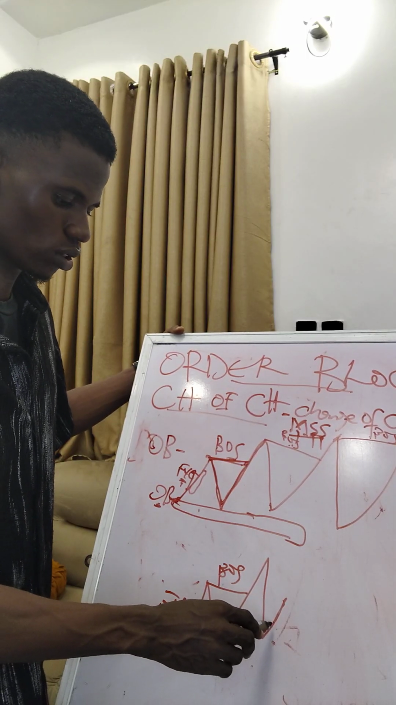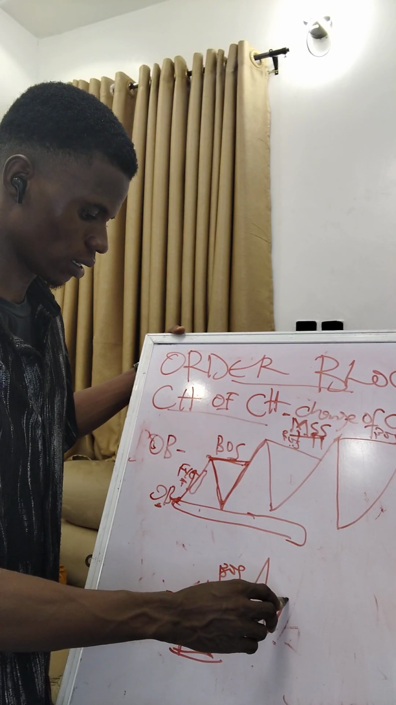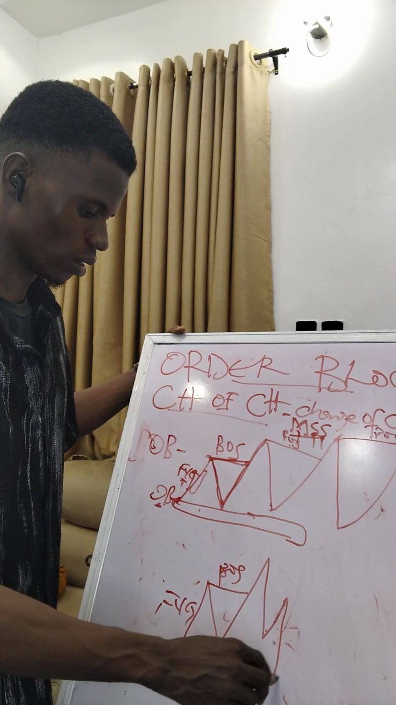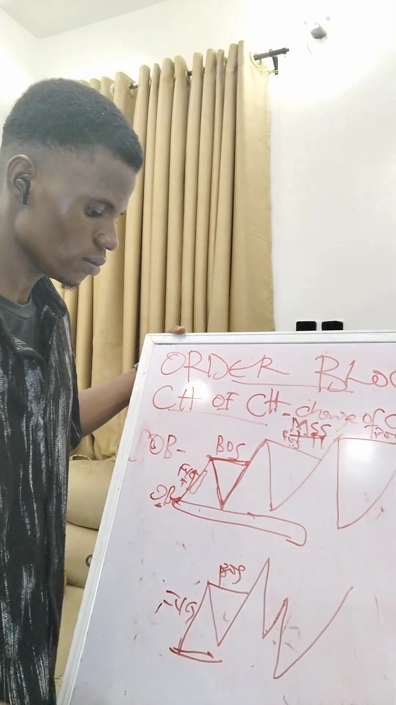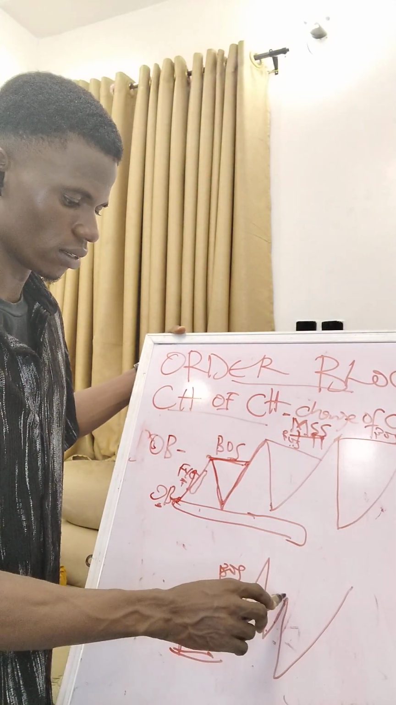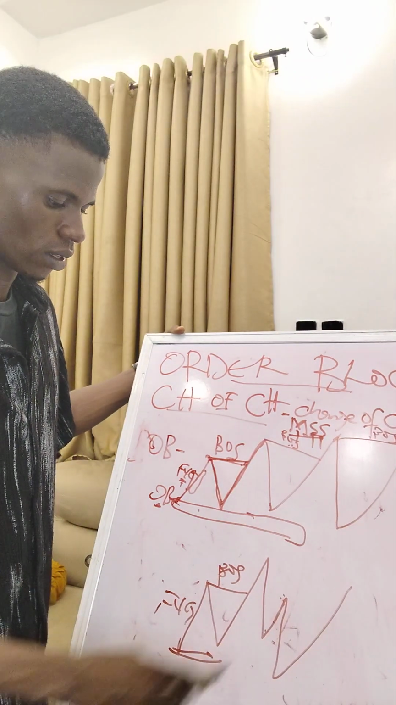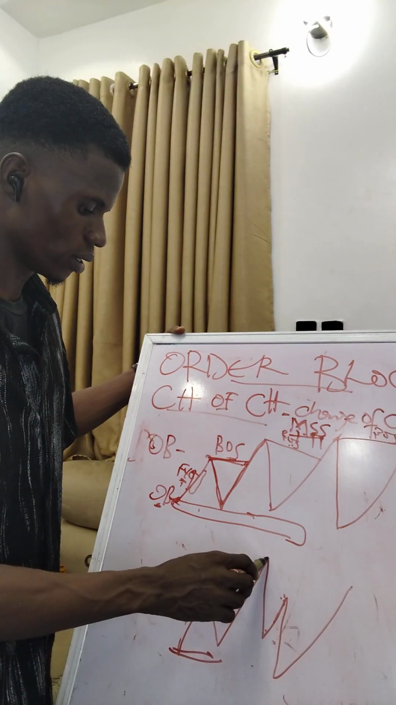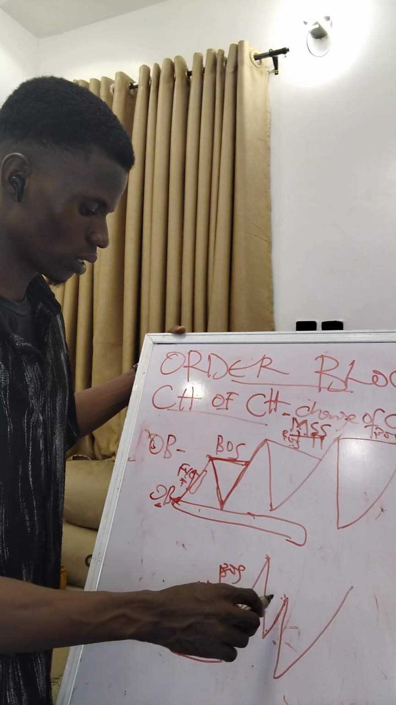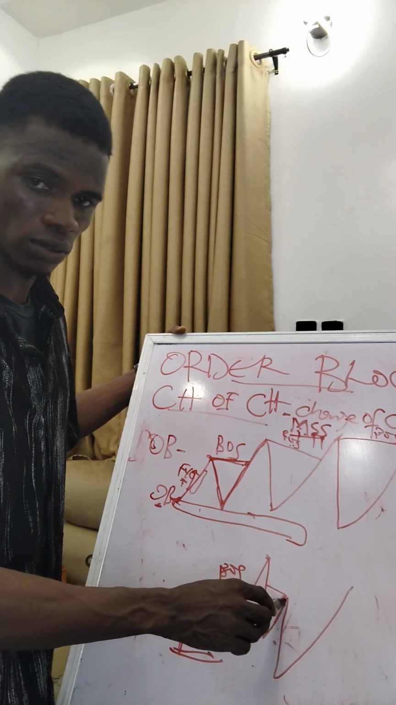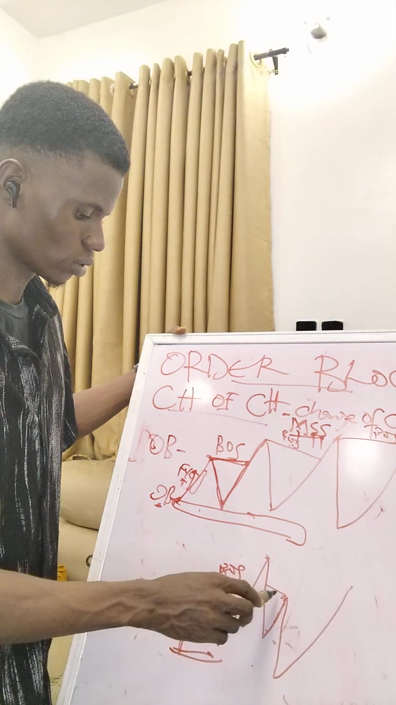But this one is not a valid order block. Maybe market comes like this, then went up. This one is not valid. Why? It didn't break this structure. So you can't say this one is a break of structure.